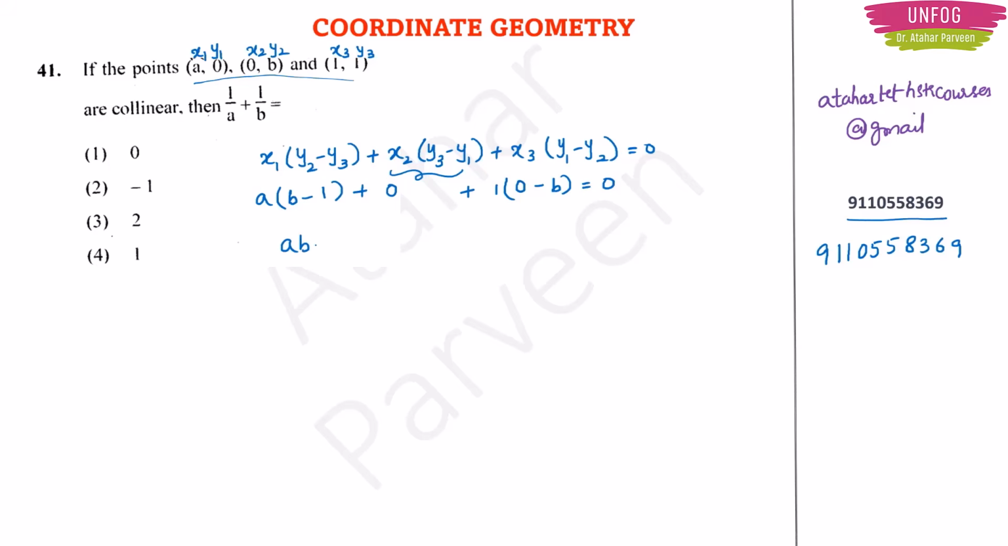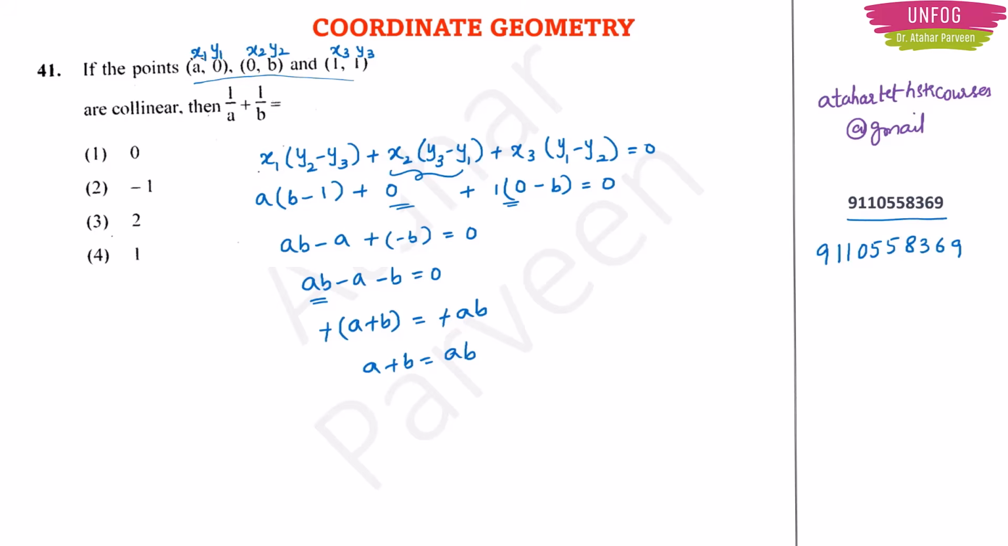So this will be ab minus a plus, so this is 0, 1 into 0 will be 0 minus b, so you will have minus b here. So this is equal to 0. So ab minus a minus b is equal to 0, or minus of a plus b. I am taking minus outside and I will send this ab in the right hand side. So I will get minus ab. This minus and minus will get cancelled and I will have a plus b is equal to ab.